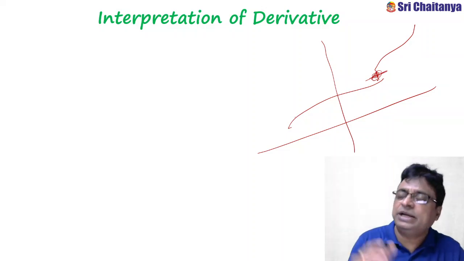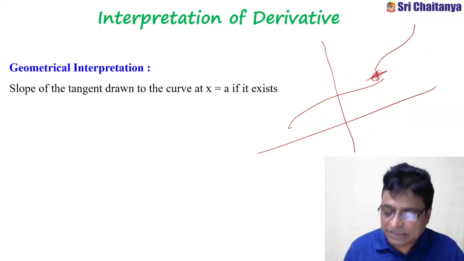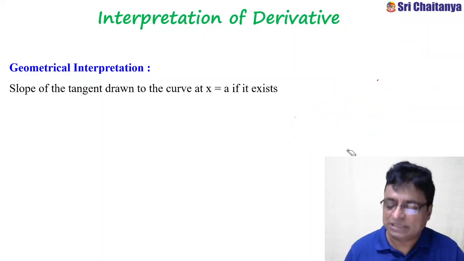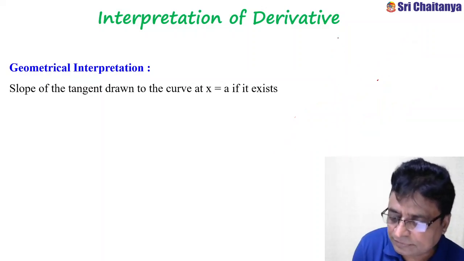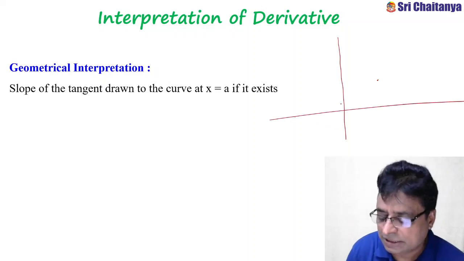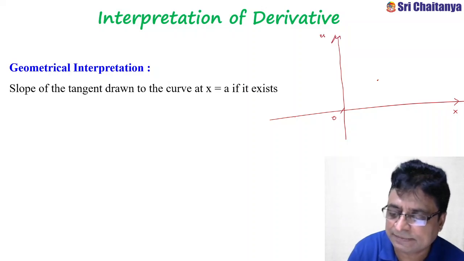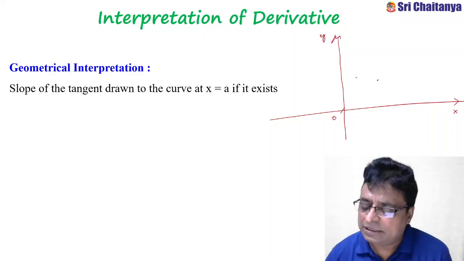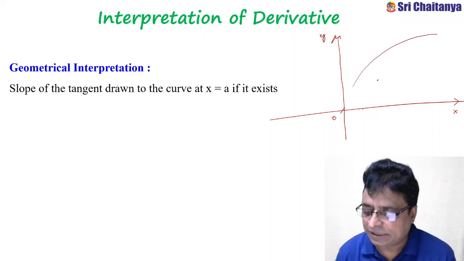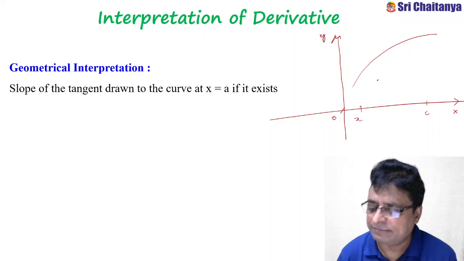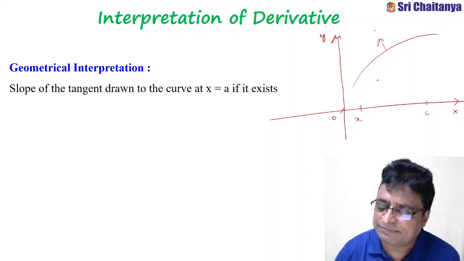Similarly, what is the interpretation of the derivative? Here I am giving the geometrical interpretation, and similarly the physical interpretation also. Clear? See, my friends, suppose this is the origin, this is the x-axis and this is the y-axis. And this is a function, and this is my x, and this is my c. You call this function y equal to f of x.